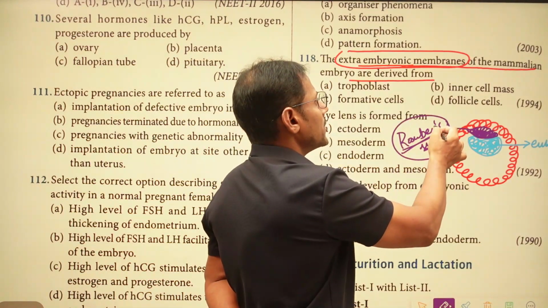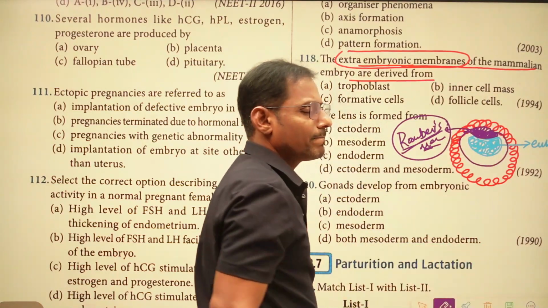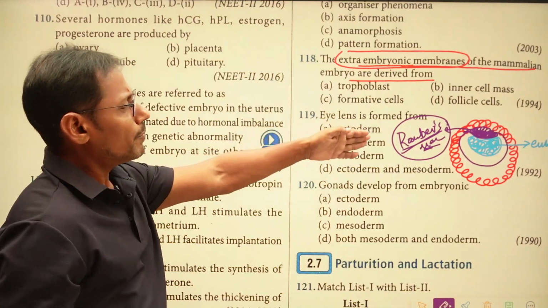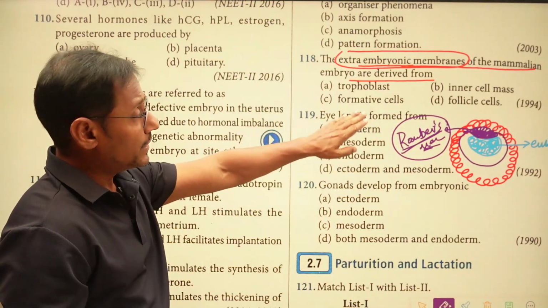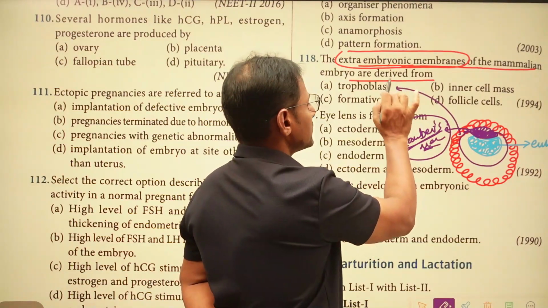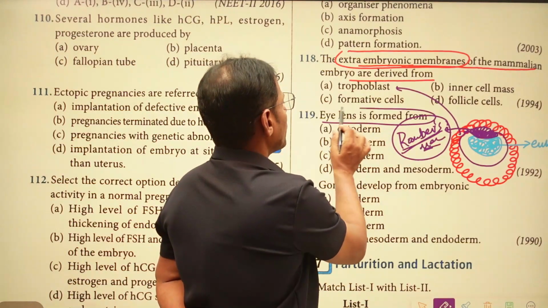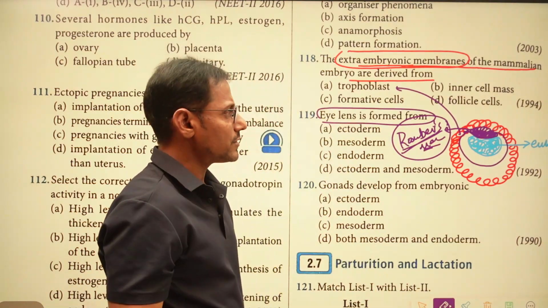From this Rauber's membrane, the extra embryonic membranes are going to be developed like this, right? But here the Rauber's membrane has not been given in the options, so we have to put the trophoblast only. This is the trophoblast answer, right? Then the islands are going to be formed. So already we were discussing that.